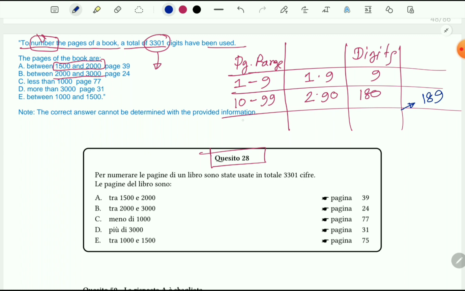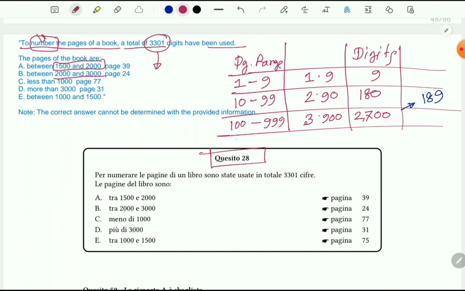Next we can write 100 to 999, and there are 900 pages. Each page requires 3 digits for numbering. That means the total digits required are 2700.